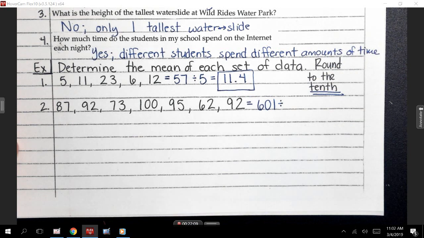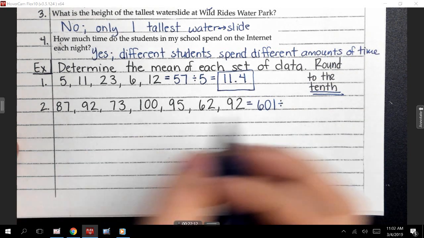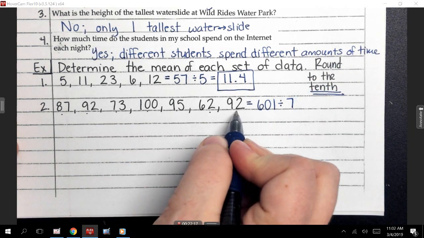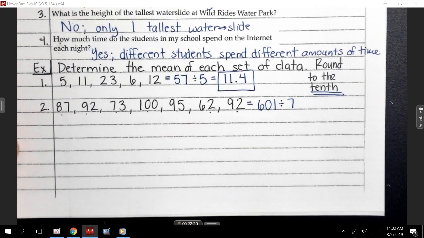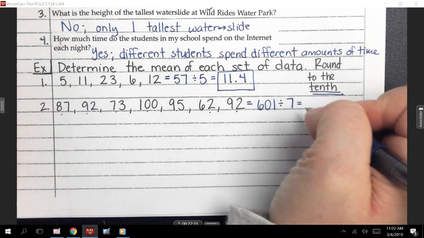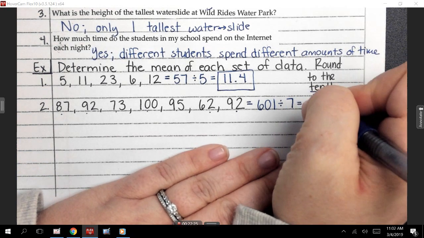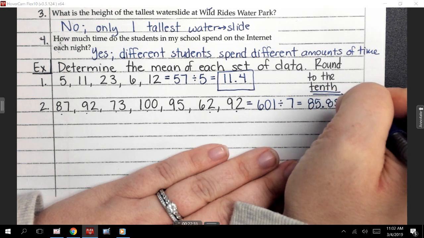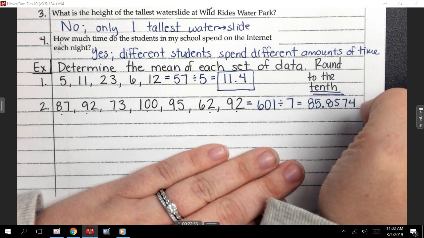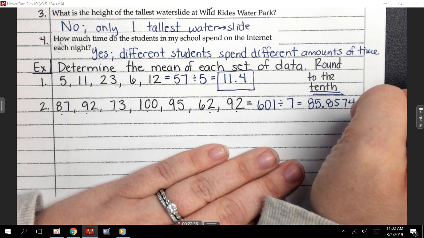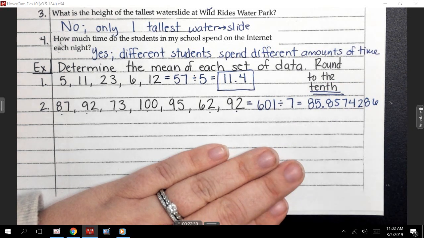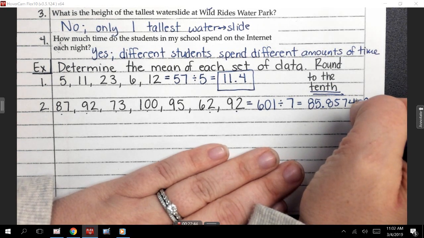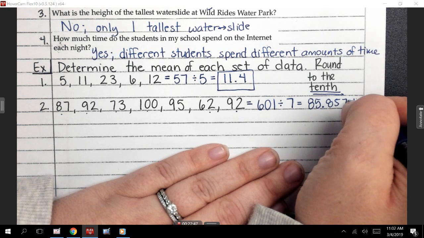Close. Be careful on your counting. What am I going to divide by here? Carlos? 7, because there's 1, 2, 3, 4, 5, 6, 7 numbers. I think you just left out one when you were counting. All right? So when I divide that, what does my calculator tell me? Camilla? 7, 4, 286. Okay. I think there was a 1 in there somewhere. Okay, that might not be perfect. Oh, 1, 4, 2. Okay, sorry.